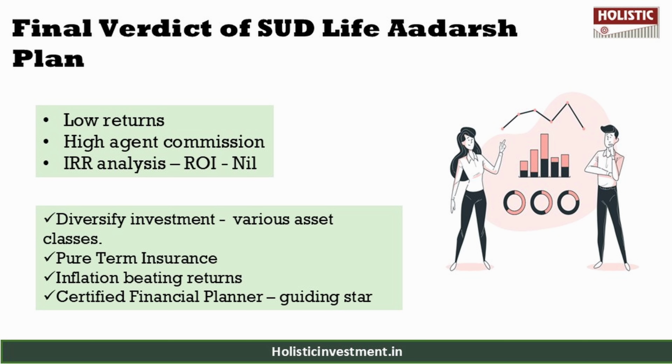When evaluating long-term investments, the focus should be on inflation-adjusted returns that help you achieve future goals. Despite offering certainty, this plan does little to help build the required corpus for your financial milestones, and it also has a high agent commission. The biggest limitation lies in the bundling of insurance and investment. A smarter approach is to buy a pure term insurance policy for protection and invest separately based on your risk profile and financial goals. This strategy ensures both adequate coverage and stronger growth potential.